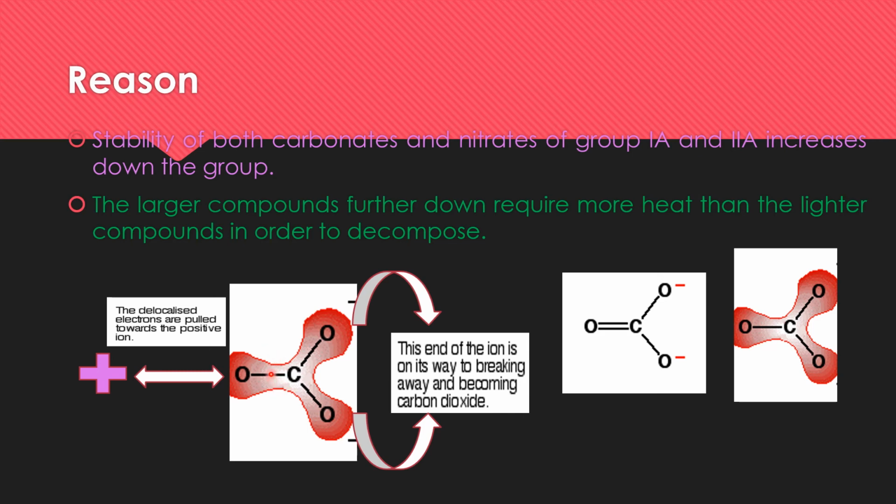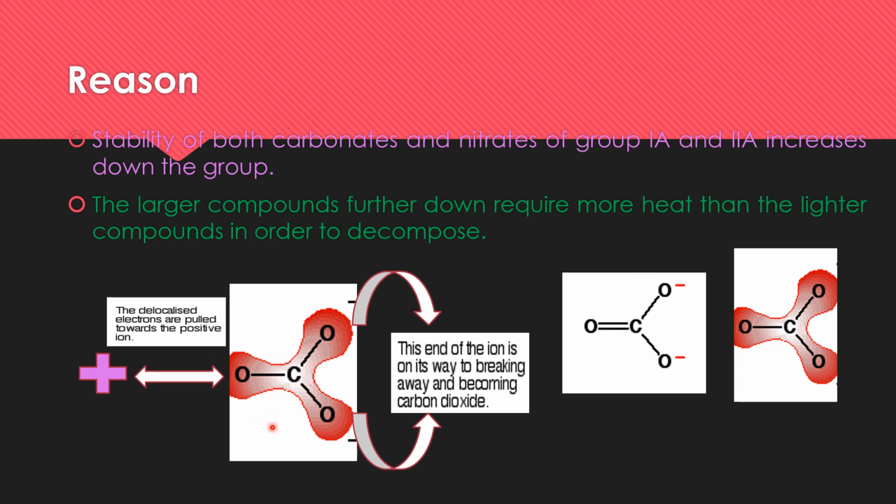So as a result, what happens? Down the group, charge density decreases, size of the atom increases, so less distortion will occur, and this carbon dioxide cannot be easily removed. So a large amount of heat will be required to decompose this carbonate.